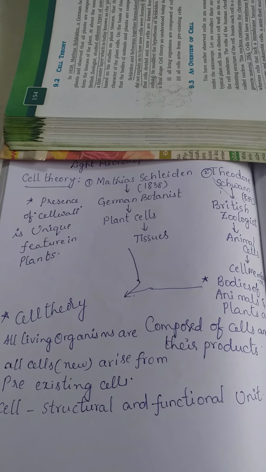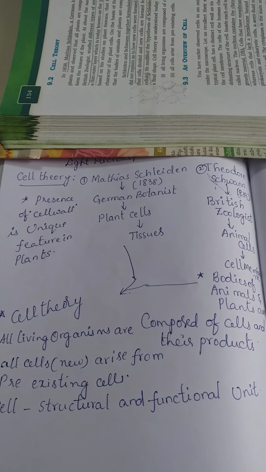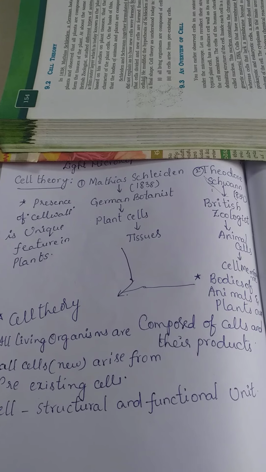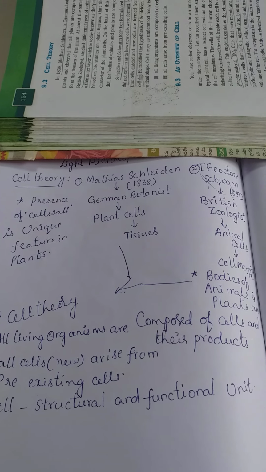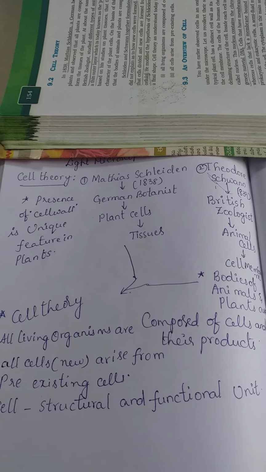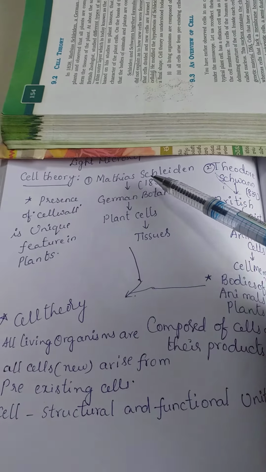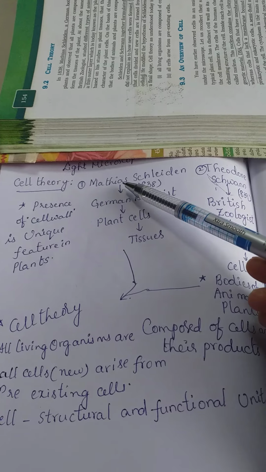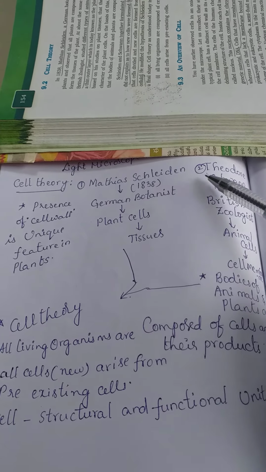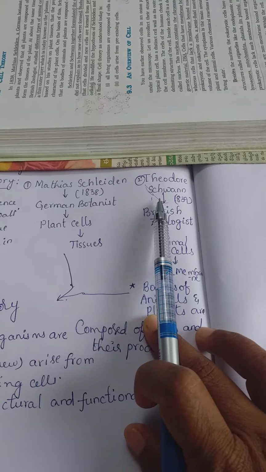As we discussed already about the cell structure and function, and also about cell organelles, the last topic of this lesson is cell theory. Cell theory was proposed by two persons, named Matthias Schleiden and Theodor Schwann.